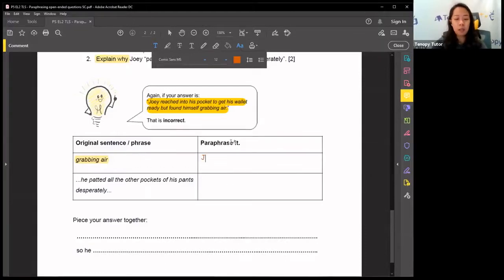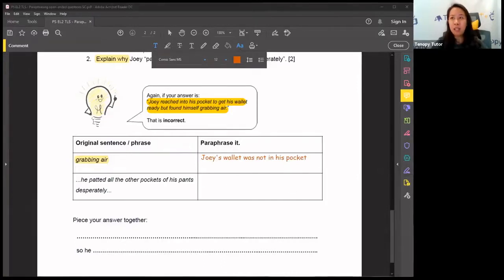Joey's wallet was not in his pocket. All right, it was missing. He was looking for his wallet, but he was grabbing nothing. Very good, Elias. There was nothing, right? Joey's wallet was not in his pocket. He patted all the other pockets of his pants desperately. Why did he do that? What was he trying to do when he patted all the other pockets? Anybody knows? Elise, why was he grabbing air? Grabbing air is an expression for grabbing nothing.